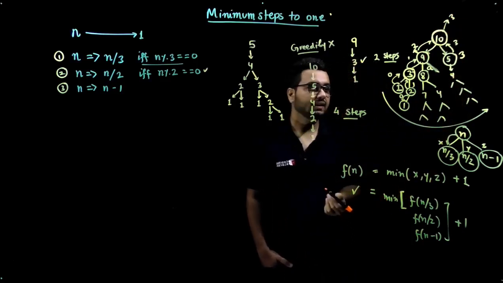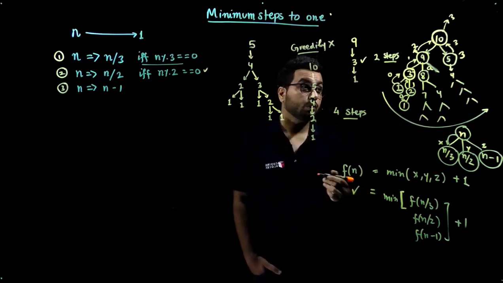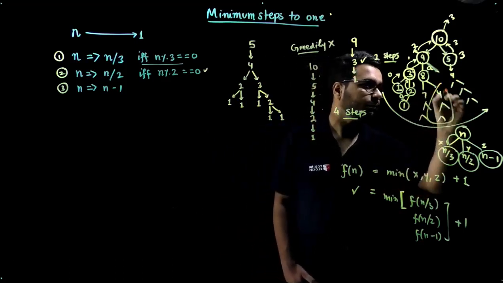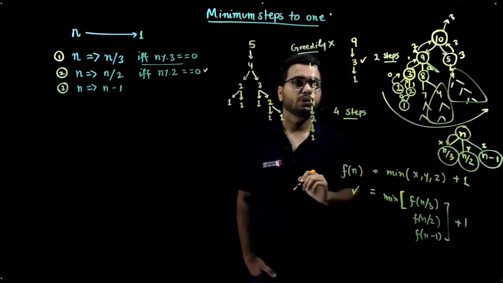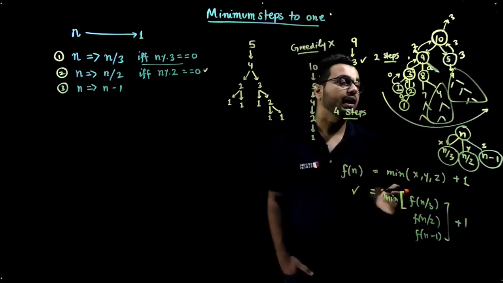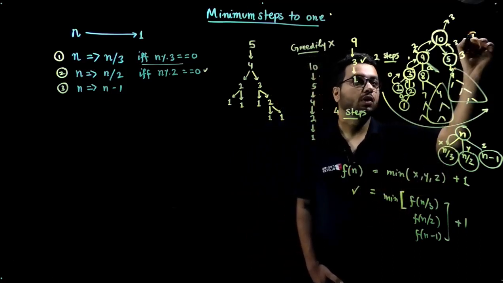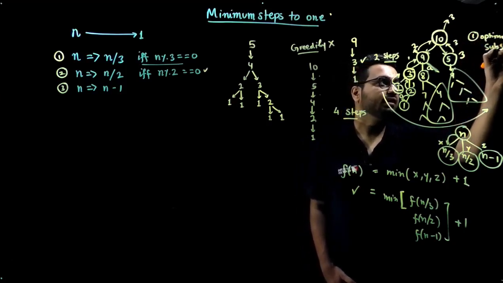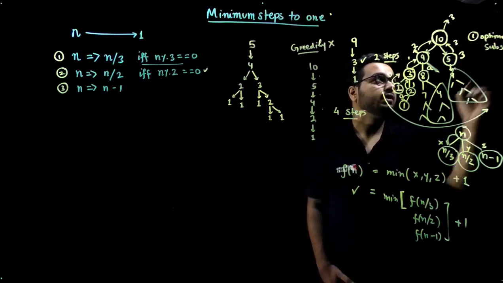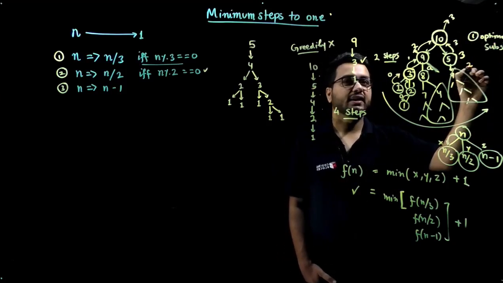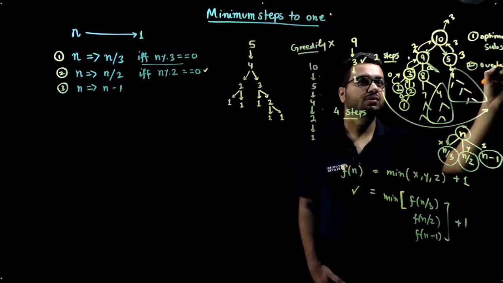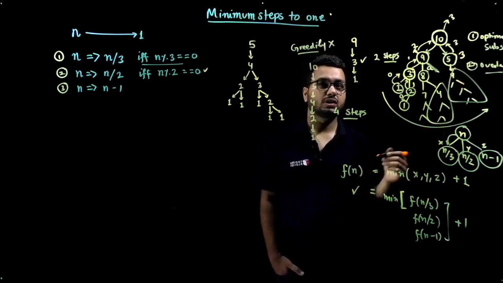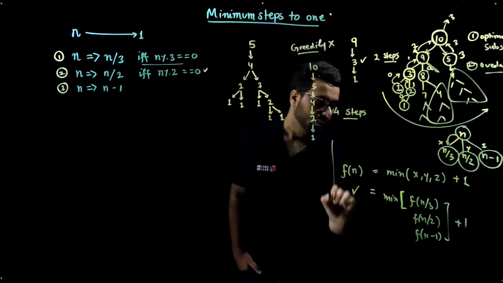And here you can clearly see that there are many states which are going to be overlapping subproblems. For example, you can clearly see that this 4 and this 4 is going to be an overlapping subproblem, and it also satisfies the two properties we talked about. The first one is optimal substructure, where you can express a given problem in terms of similar subproblems, right? And second is your overlapping subproblems property, right? So you can have these two properties here, and you can solve it using dynamic programming, right?